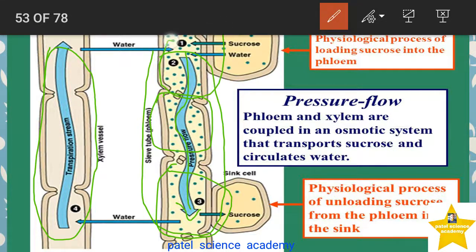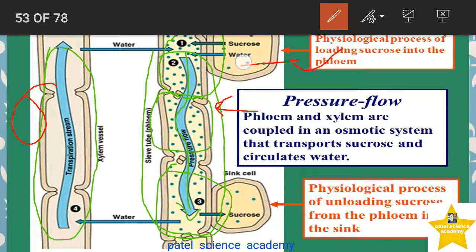These tubes are called sieve tubes, and these sieve tubes are separated by the perforated wall, and it is called sieve plates. And companion cells are also there. So dear students, now we'll see the physical process of loading of sucrose into the phloem.